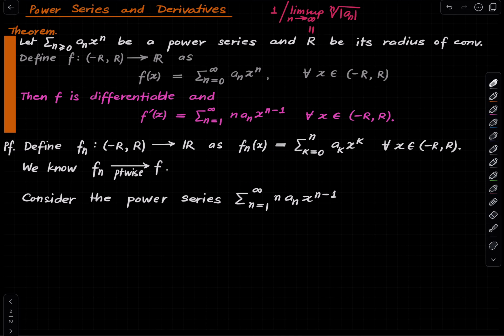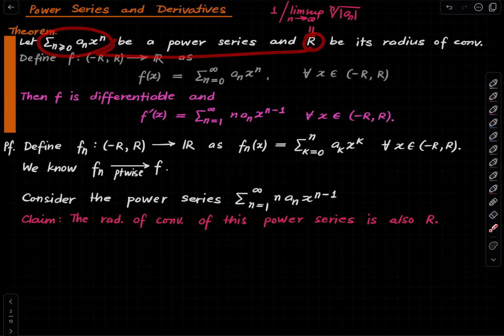So our claim is, the radius of convergence of this power series is also R. So R was the radius of convergence of the original power series, but we are saying that even this has the same radius of convergence.